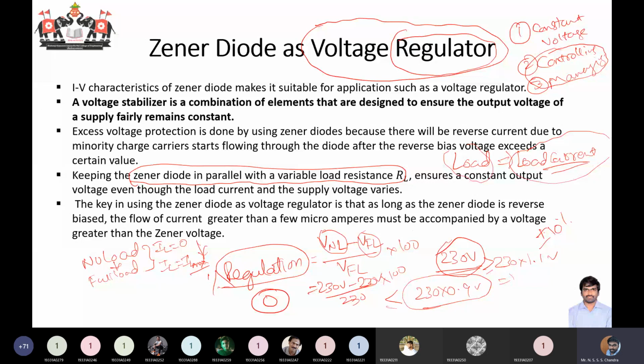If the Zener diode is in the breakdown region, the voltage across it will be equal to the constant voltage Vz, so V0 will also be equal to Vz. In this manner, you fix the voltage across your load terminals. That's why we call it voltage regulation. Regulation means there should not be any change in voltage from no load to full load condition. It is the percentage change in voltage as we move from no load to full load.